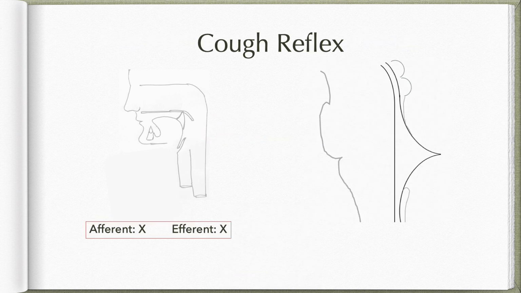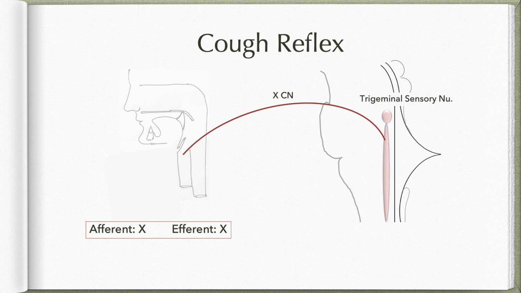Now coming to cough reflex. Now cough reflex again is mediated at the level of medulla. Irritation of the mucosa of larynx and trachea will set in the cough reflex. Now this information is carried by the vagus nerve to the medulla, wherein the information will be relayed in the trigeminal sensory nuclei. Now these trigeminal sensory nuclei will project to medullary respiratory centers.